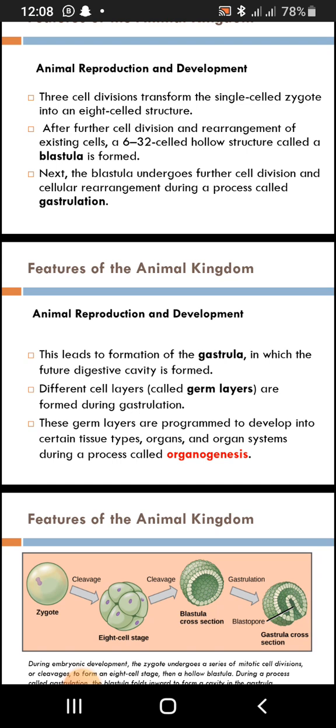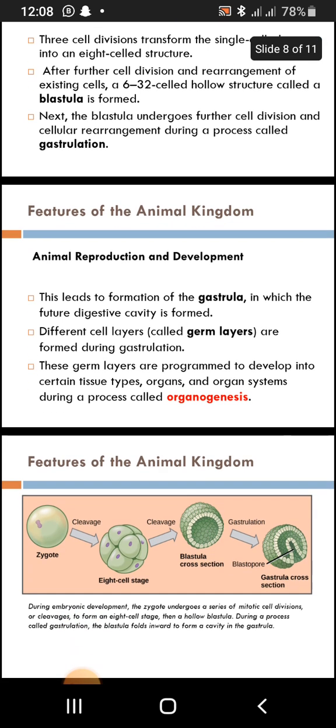In this gastrula, you are going to have some layers which develop on top of it. These are called the germ layers. These germ layers are programmed to develop into certain tissue types, organs, and organ systems during a process called organogenesis.